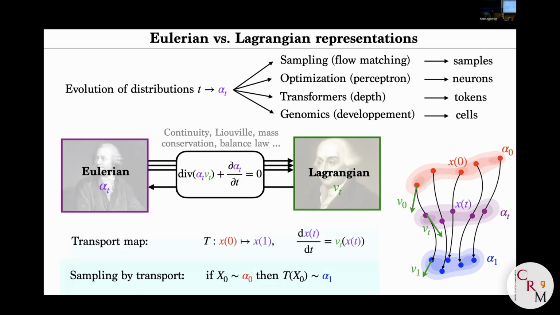And what is the transport map? So capital T, not necessarily the optimal transport map. It's just the map that you obtain by integrating the vector field. So you start at x0, and then you transport in time up to a finite position, and you call capital T the mapping, for instance, from time 0 to time 1. And if you have a random vector at time 0, you apply the transportation, then you have T of this random vector x0, which gives you x1, which by definition has the distribution alpha 1. So this is really a canonical way to link together two probability distributions.